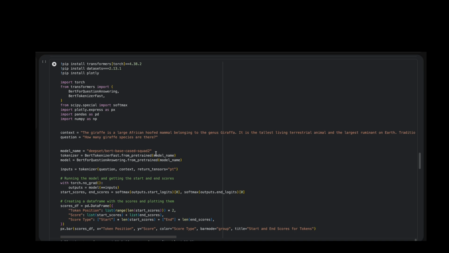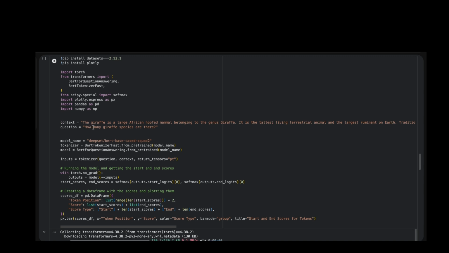So here we will take a context which is taken from a Wikipedia page on giraffe, and we will ask a question: how many giraffe species are there? Based on this context, there are 8 species, so the model should return the word 8.